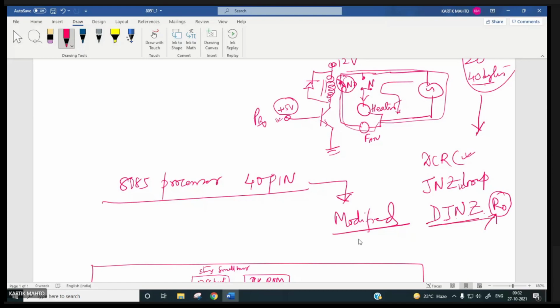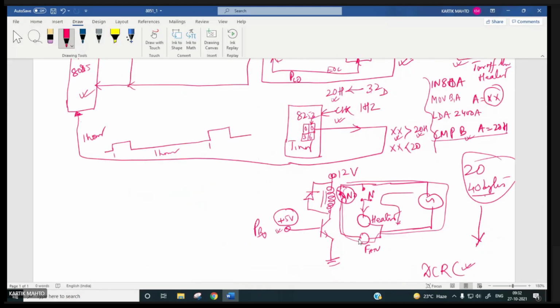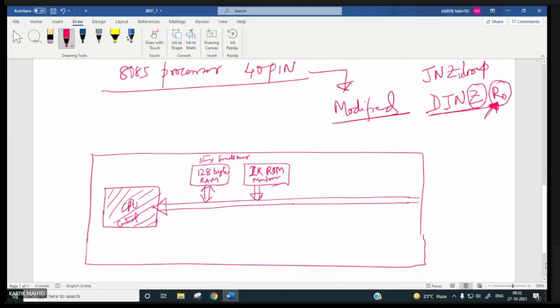In a single instruction, a register is decremented and the zero flag is checked. This way the number of instructions will be very, very less for a small program, so 128 bytes will be enough for storing your small control oriented program inside the chip itself.